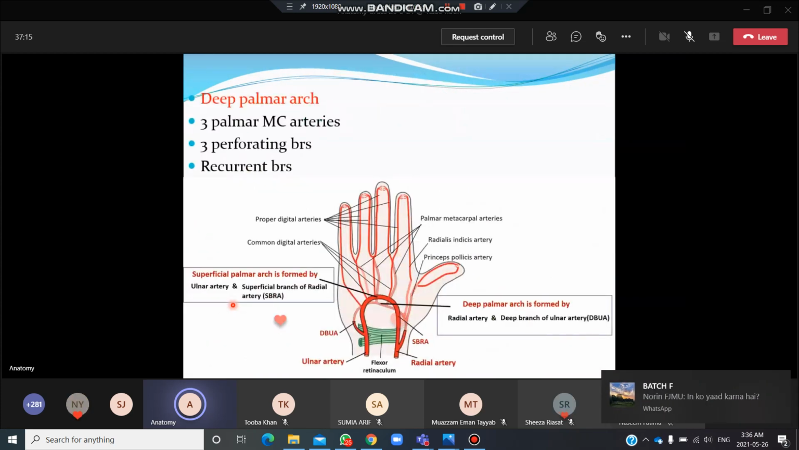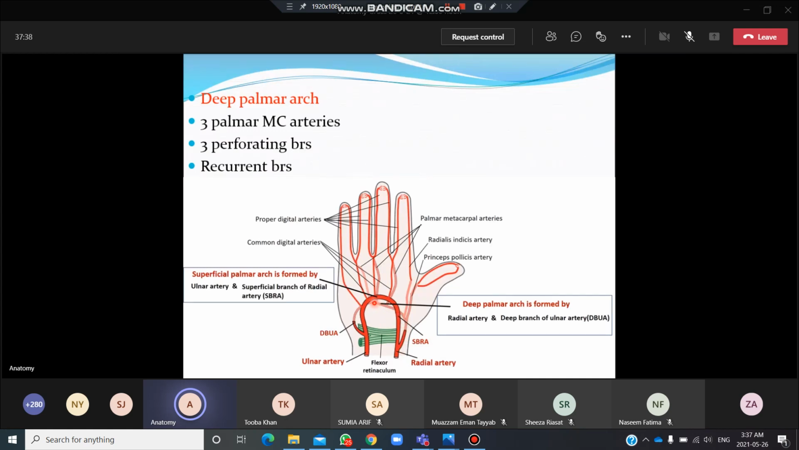After that, now come to the deep palmar arch, which I already said is actually the direct continuation of the radial artery. This in lighter is the deep palmar arch, and the darker area is the superficial palmar arch. So the deep palmar arch is a direct continuation of the radial artery.